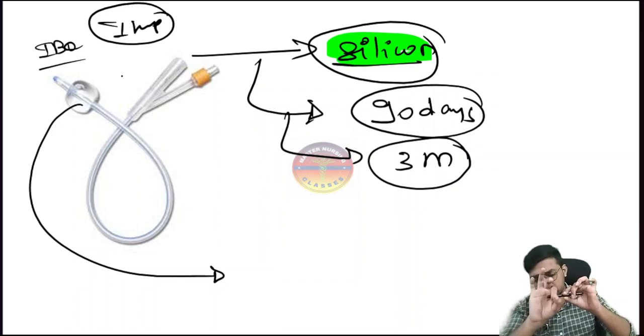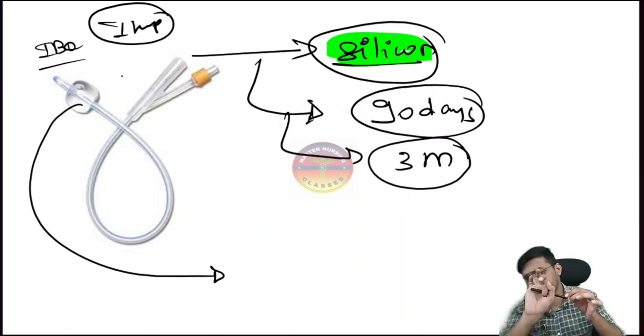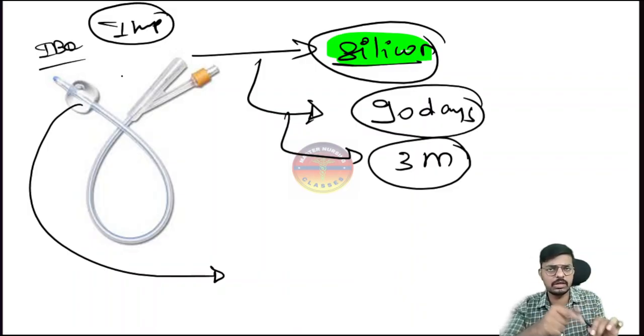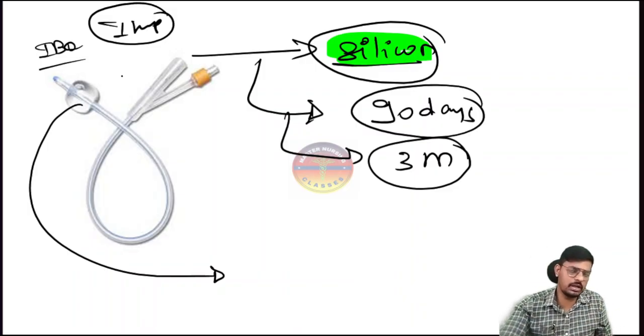Okay, so once you have inserted the catheter and urine has come, we still have to insert the catheter at least 2 to 4 centimeters further inside, and then inflate the balloon. Sometimes what happens is this is the urethra and you have inserted the catheter like this. The urine will come but the catheter is still in the urethra. If you inflate the balloon in the urethra only, it will rupture the urethra. So that is very dangerous.